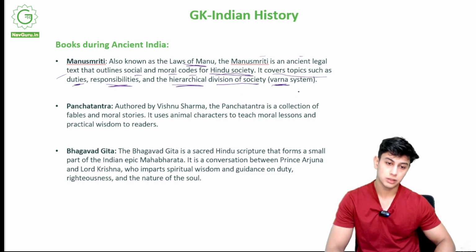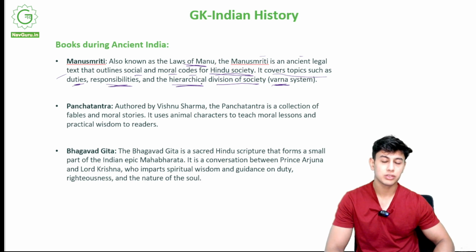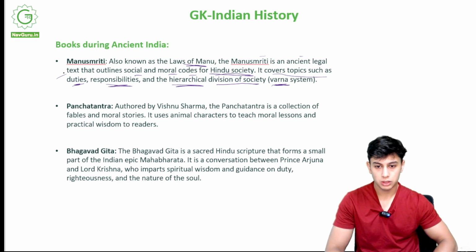You must have heard about them in school. The Varna system, it is in Manusmriti. It talks about duties responsible for certain people, and hierarchical division of society. So how the society was divided into various people based on their acts. So Brahmins and Kshatriya, Shudras, these were all in Manusmriti.